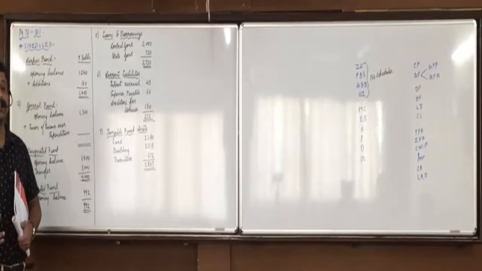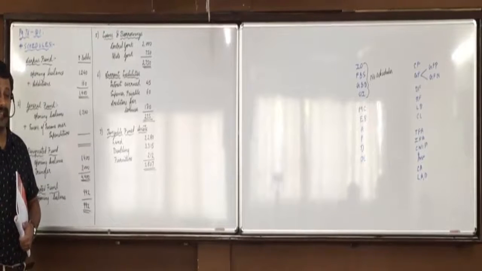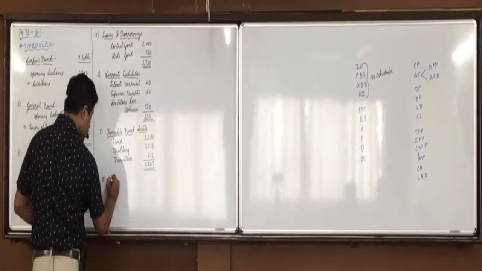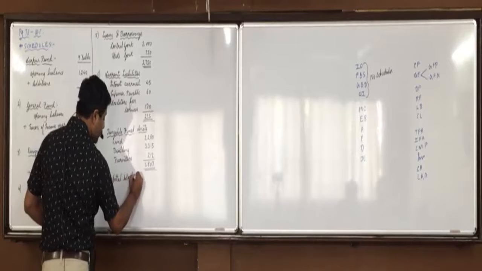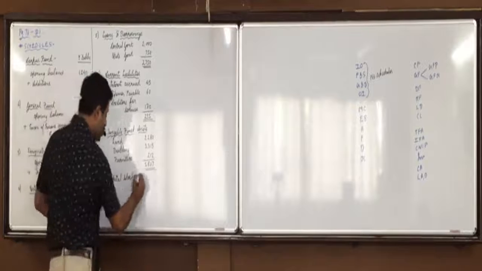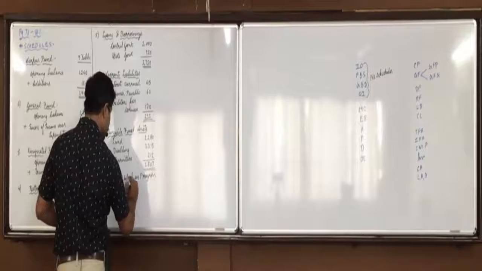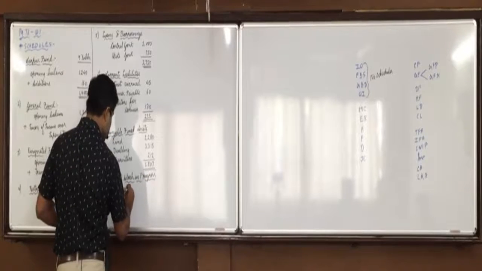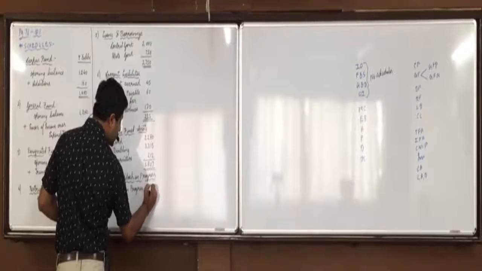Now, after tangible fixed assets, intangible. Did we mark anything as intangible fixed assets? No. No item of intangible fixed assets. After intangible fixed assets, capital work in progress. See, not only should I remember it, you have to appear in the exams, so you must remember the formats. Capital work in progress 2029, and that itself is the total.